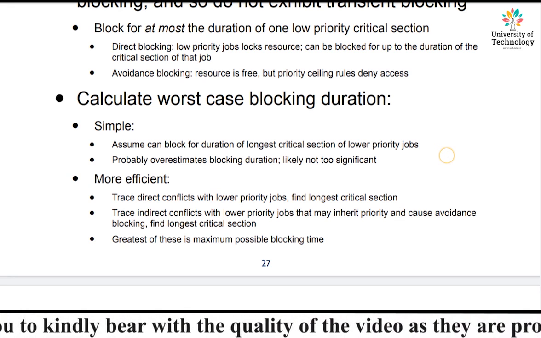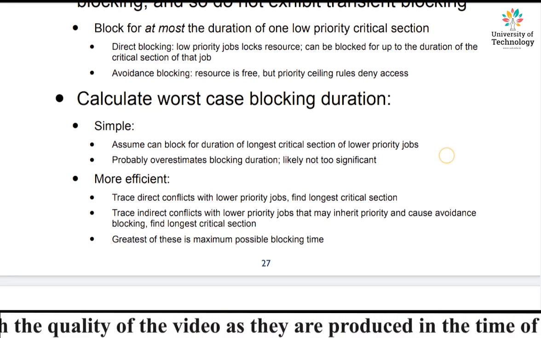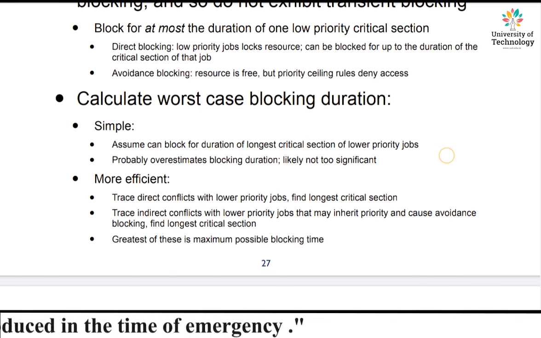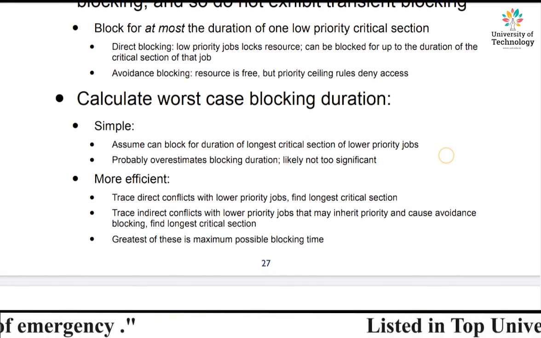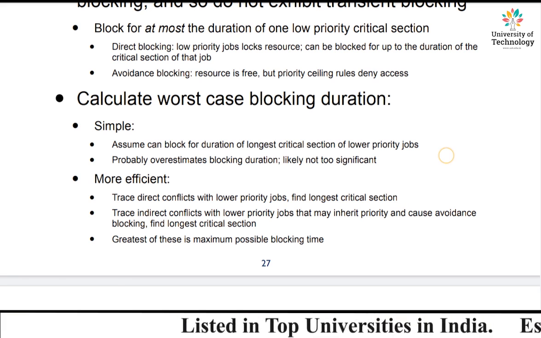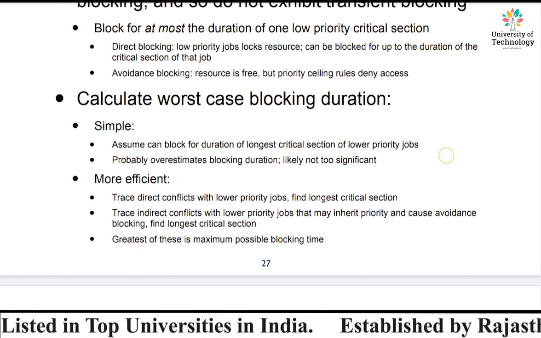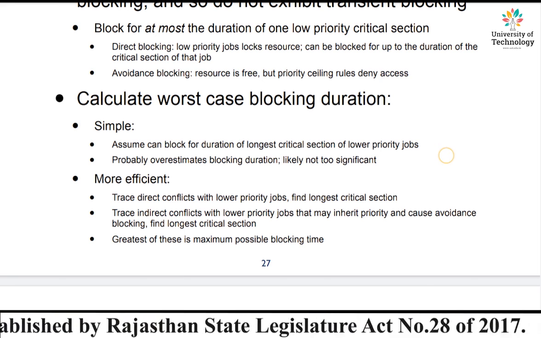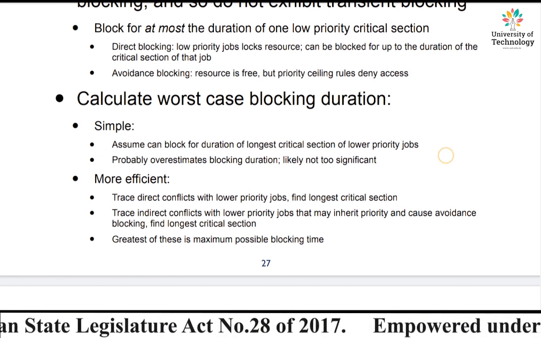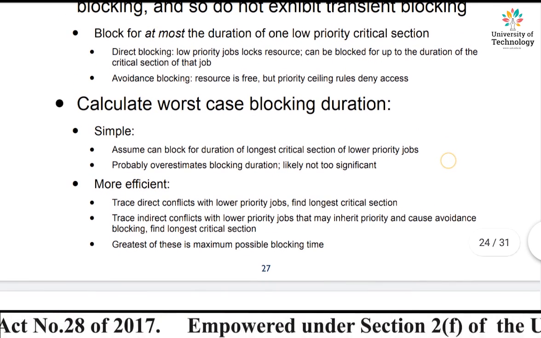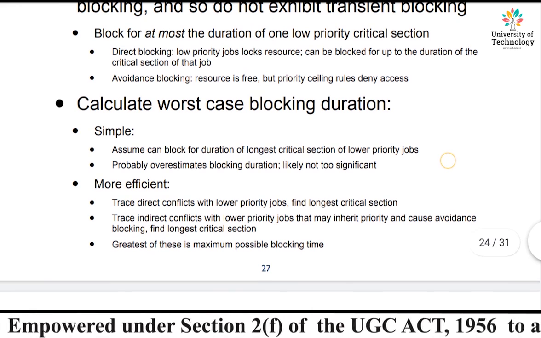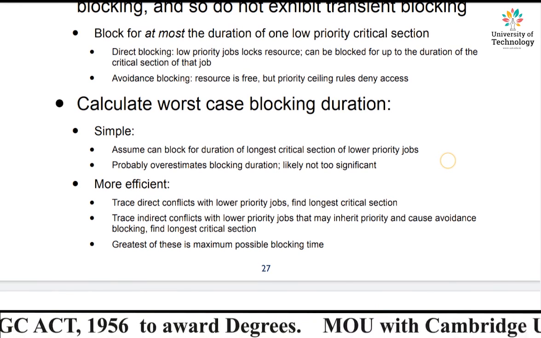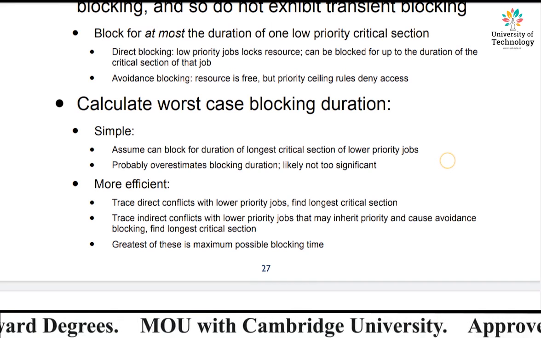Suppose job J1 sends a request for resource R. Its request gets granted and the resource gets locked, that is, it is being used by job J1, and during that time the request made by any other job will be denied. So in direct blocking, the low priority job locks the resource and can block for the duration of the critical section of that job.